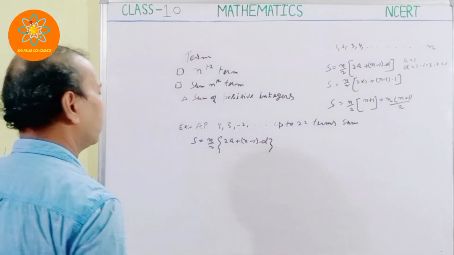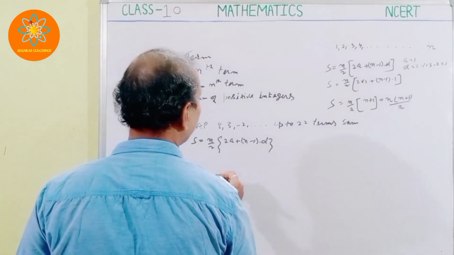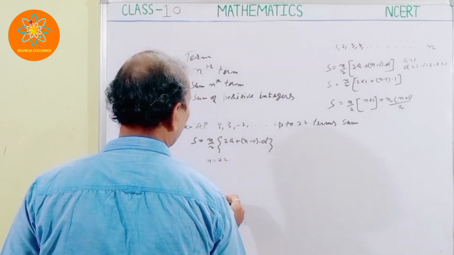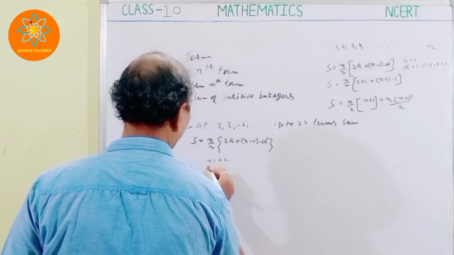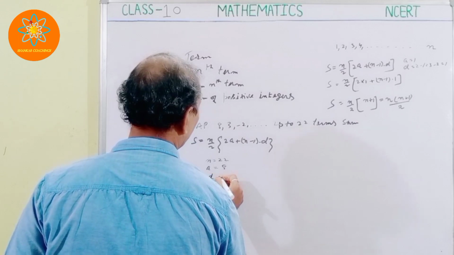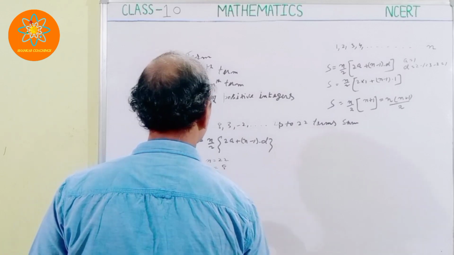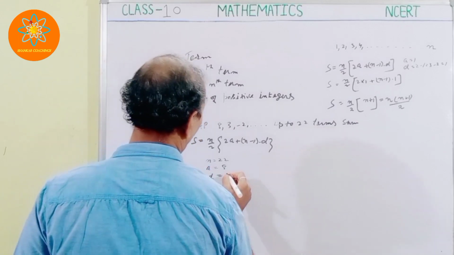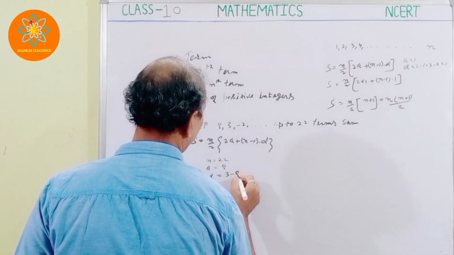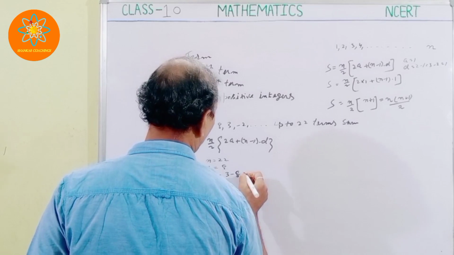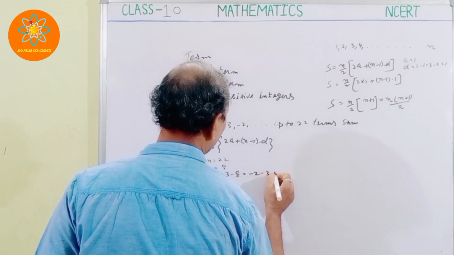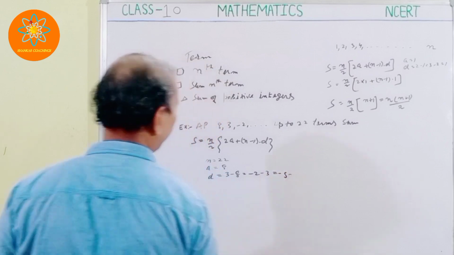Okay. So what is the value of n? n is equal to 22, it's given. a is equal to 8. And what about d? This d is nothing but 3 minus 8, or minus 2 minus 3, which is equal to minus 5.